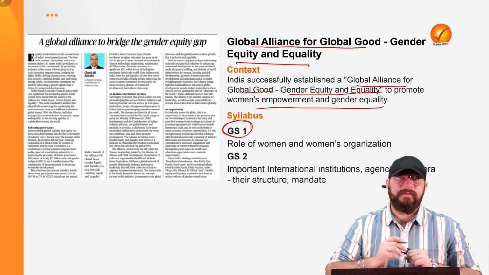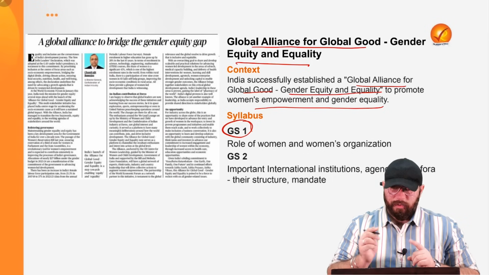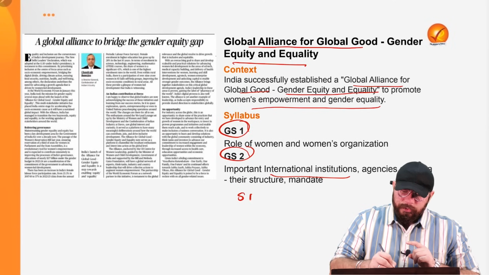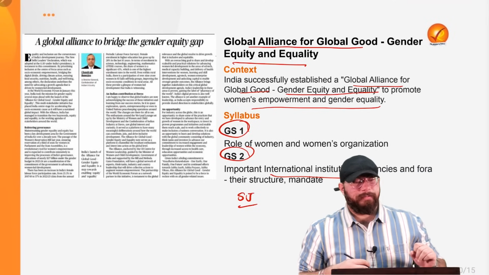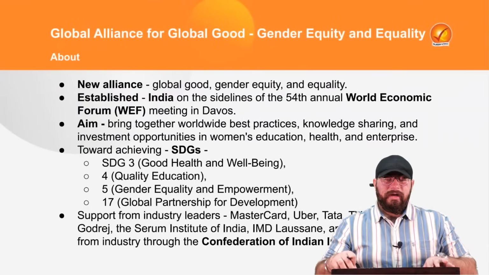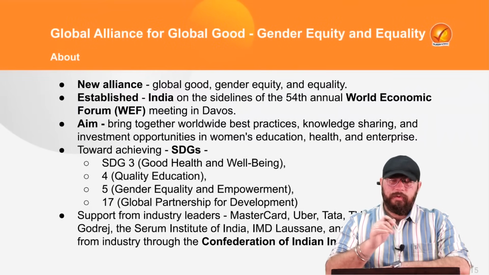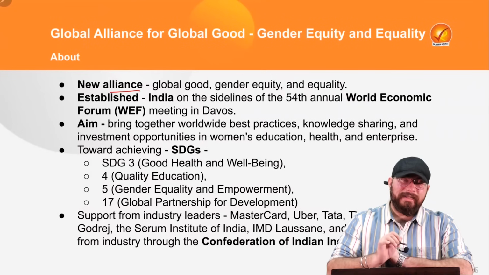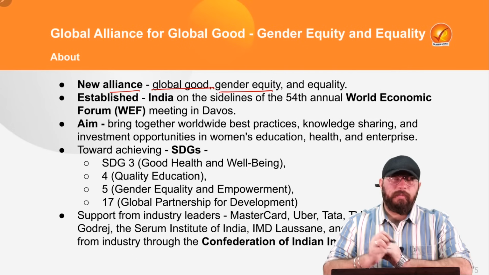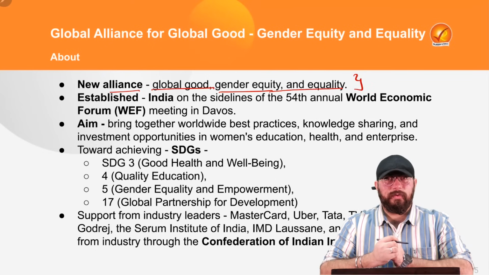In relation to General Studies Paper 1, Role of Women and Women Associated Organizations, in General Studies Paper 2, Important International Institutions, and also the Social Justice part of General Studies Paper 2, this topic becomes very, very crucial and important. Now coming on to the alliance, the Global Alliance for Global Good. It is a new alliance established for global good, that is, good should happen to the entire world, for promotion of gender equity and equality. That is the primary focus of this Global Alliance. That itself we get to know from the name.